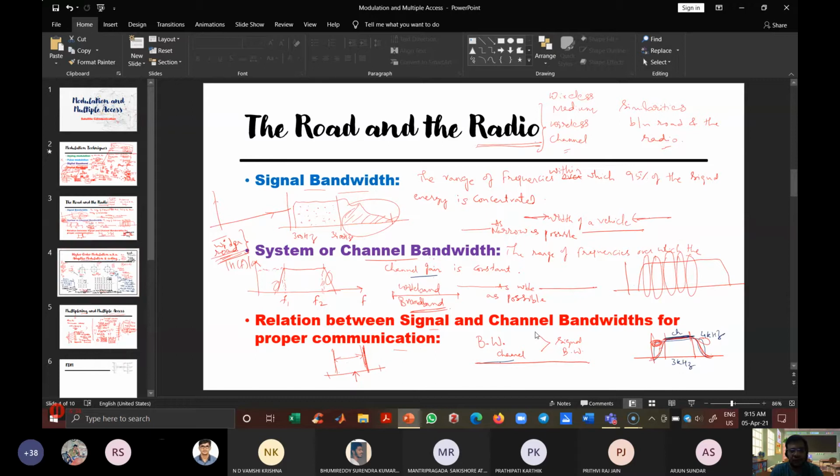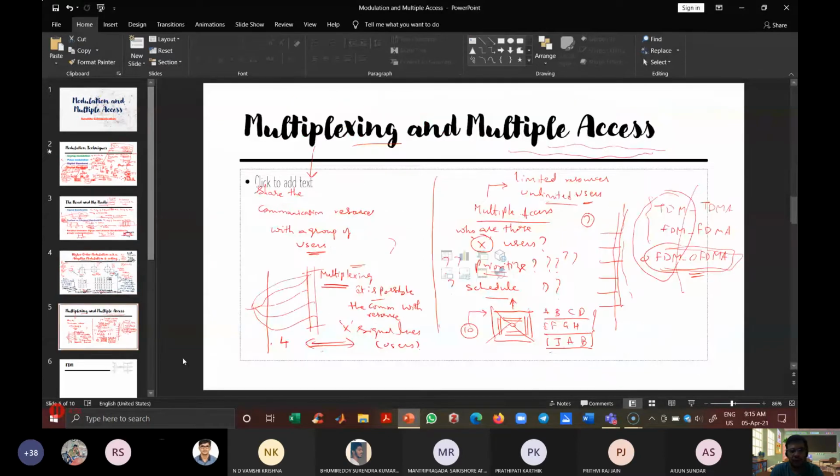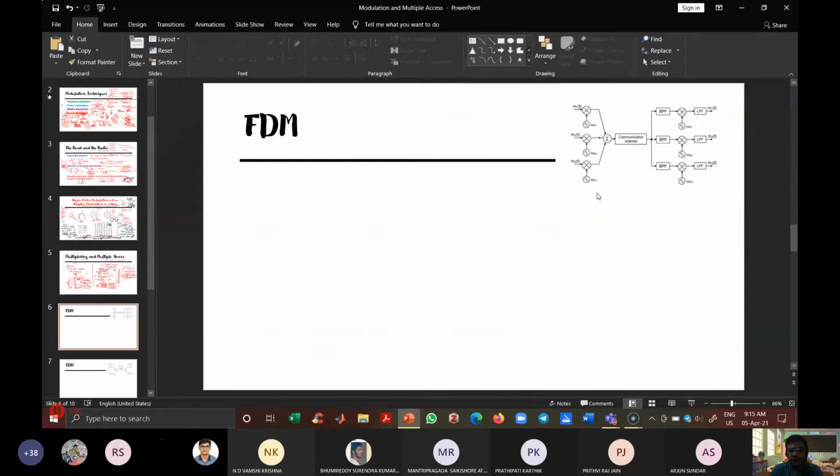Then we have seen the need for higher order modulations. If you have a good channel condition, then you can switch to a higher order modulation. Thereby you can increase the speed of communication or the data rate, because you are able to send more bits per symbol within the same time. Then this was multiplexing, and we stopped at this junction.